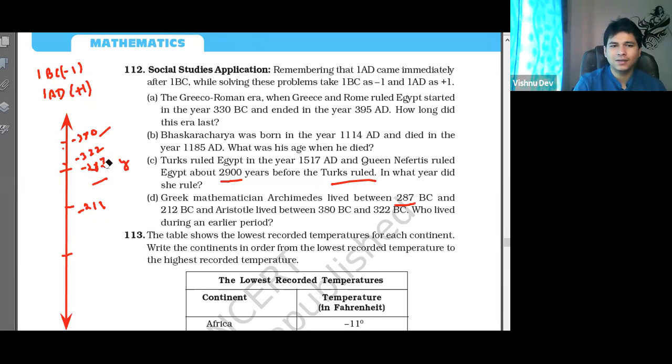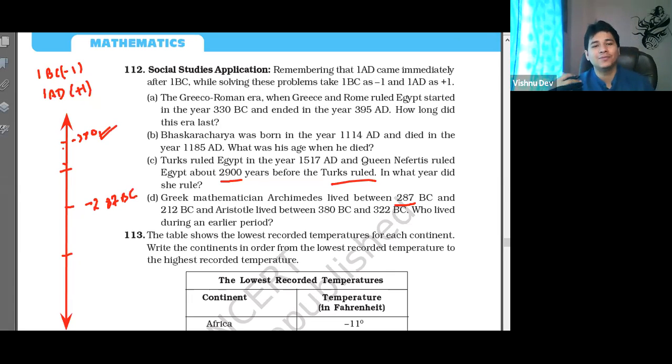Yes, he was born in 380 BC, and 380 BC comes before 287 BC. Both are in the negative, so it comes before 287, yes or no? Everyone clear? Very good.